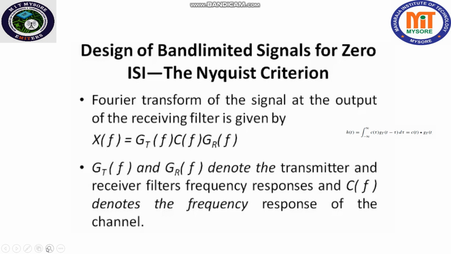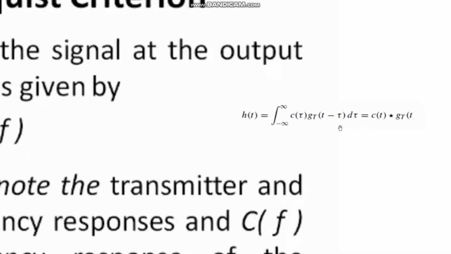As you know, the output of the channel, here you can see in this equation, is h of t, which is the convolution of the channel's impulse response with the input signal, that is g_T of t, correct? But we don't have any control over the channel's impulse response. It is independent. Here g_T of t we can control. That's why for